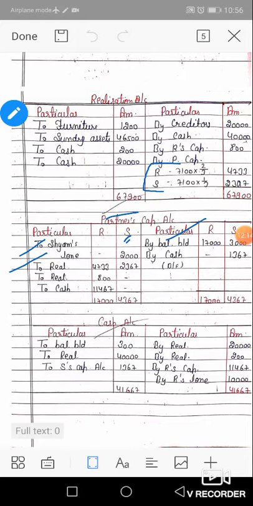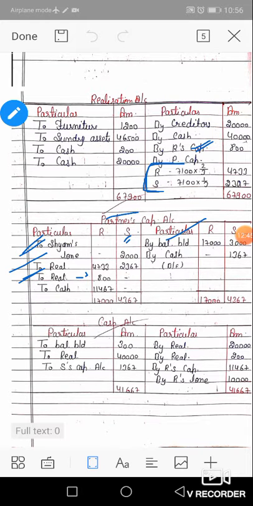Now come to the next: opening balance from the balance sheet, realization loss from the realization account, and these 2,000 transferred from own balance sheet, debit side to Sham, and will be deducted from his capital account. Next, Ram purchased furniture from the firm for 800. If a partner purchases assets, then the entry is partner's capital account DR to realization, and 800 rupees will be deducted from Ram's capital account. Okay, all adjustments have been made.